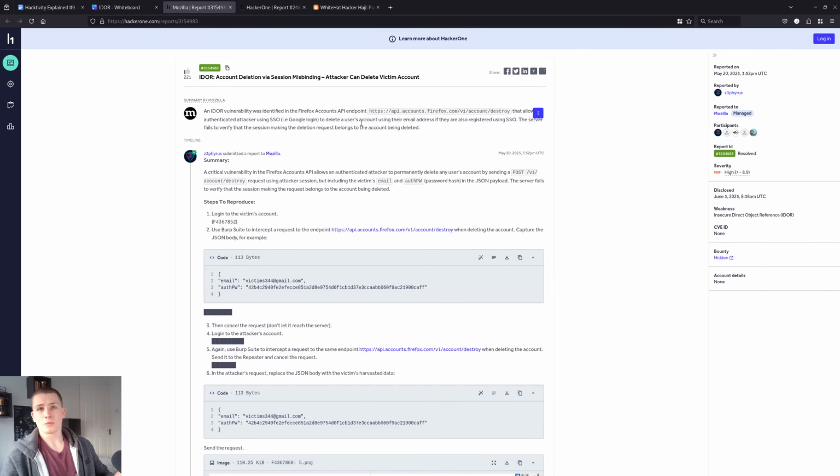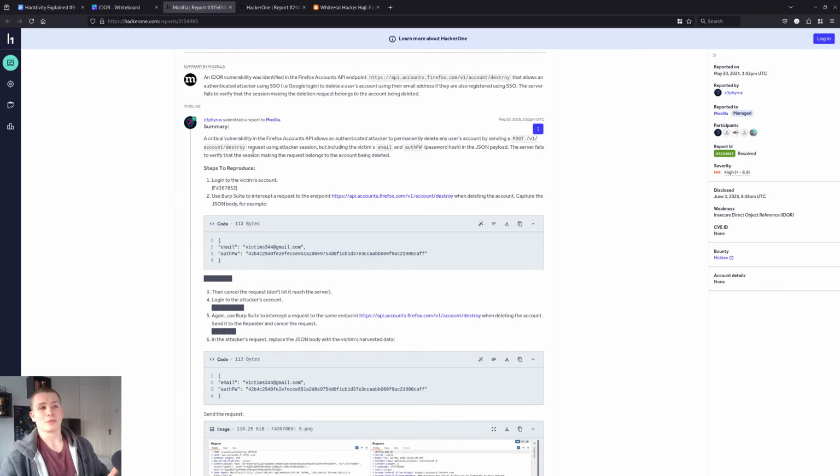And what you could do is you could actually delete any user who uses single sign-on. Single sign-on is stuff like Google, Facebook login or Apple. So any user that uses those login methods, you could delete their account, which is pretty crazy if you ask me, because Firefox is a huge browser. So that kind of vulnerability is pretty interesting. And the fact that it's an IDOR as well just shows you that this is very common.